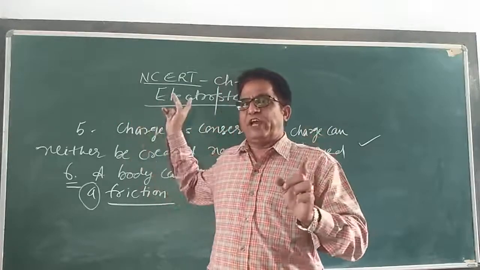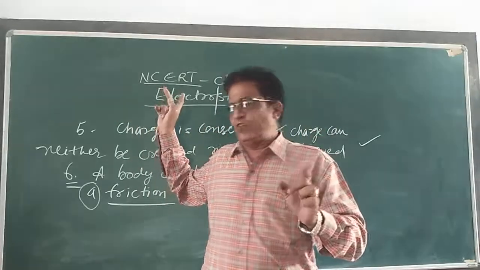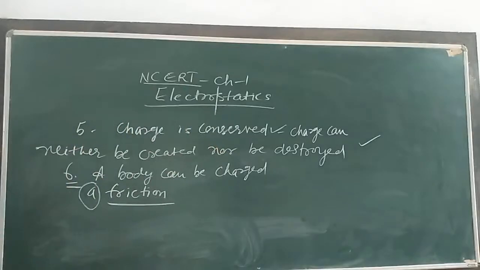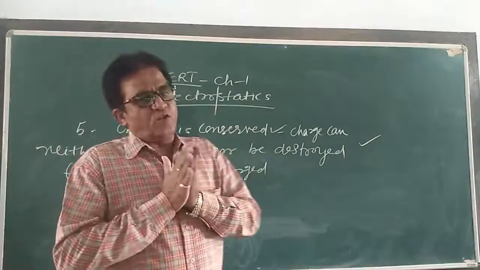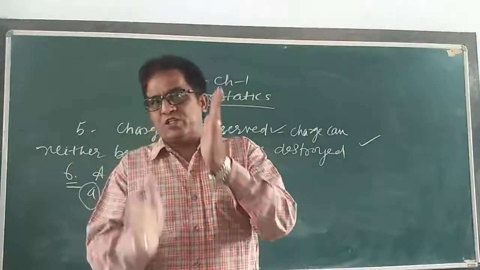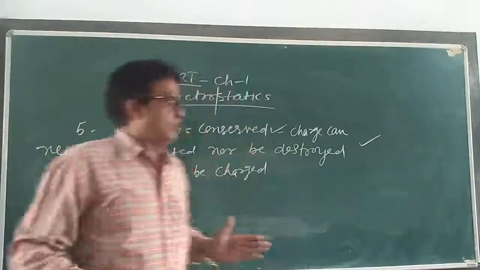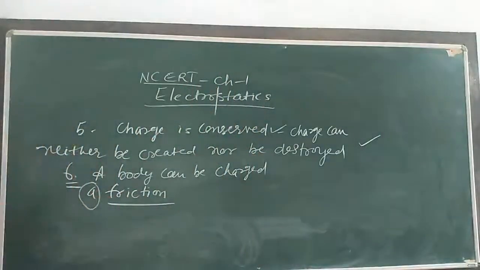This is our today's learning objective, a very important objective. So write here: when two bodies are rubbed together, then what happened? Electrons are transferred from one body to another body.